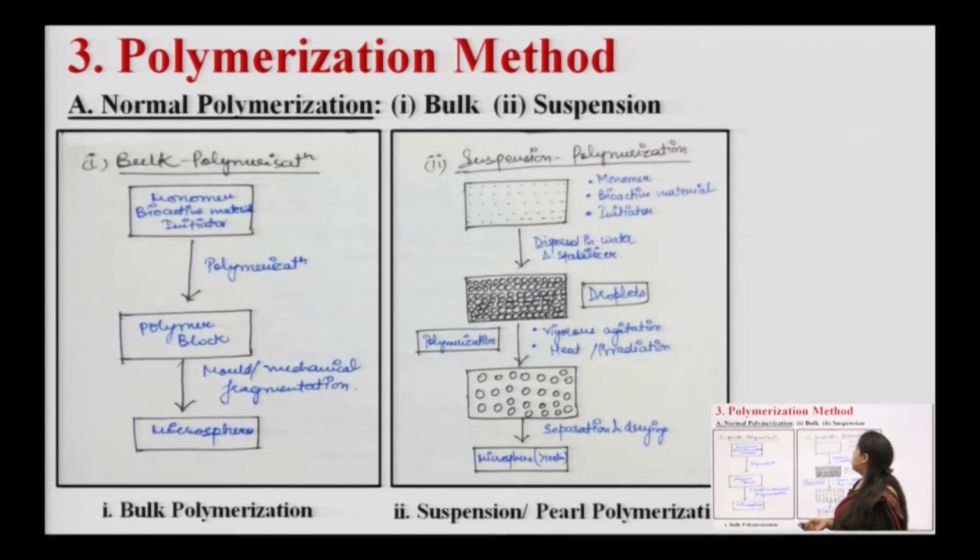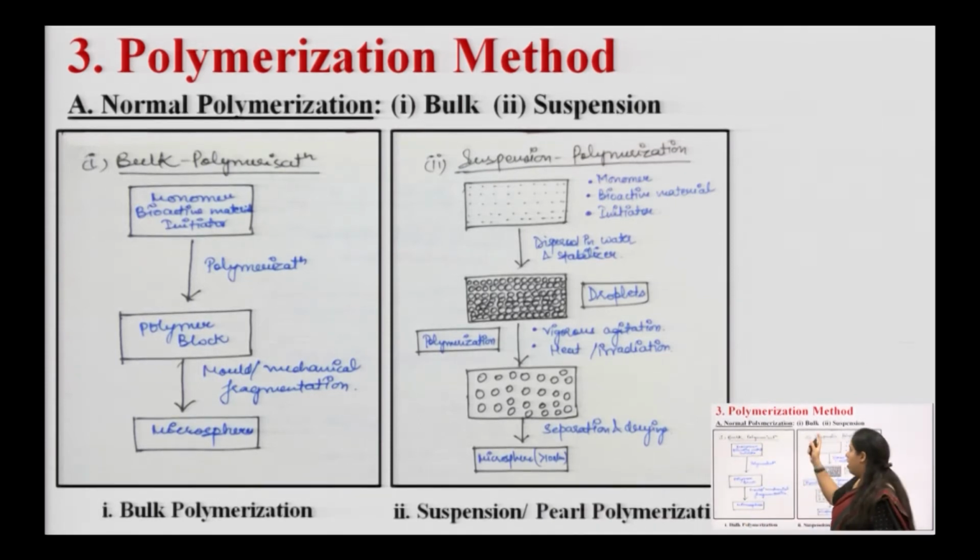Now, the polymerization method. Polymerization is categorized into bulk and suspension polymerization. Bulk polymerization means we use a monomer, a single unit, which links to another monomer with a covalent bond, making the polymer chain.